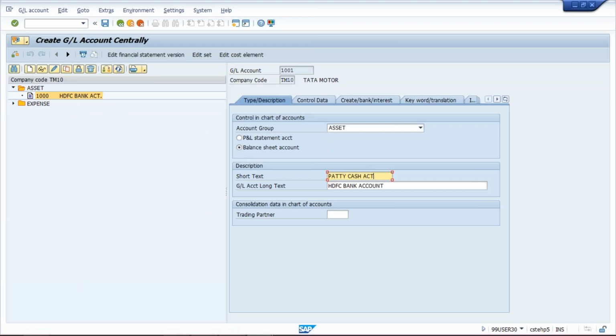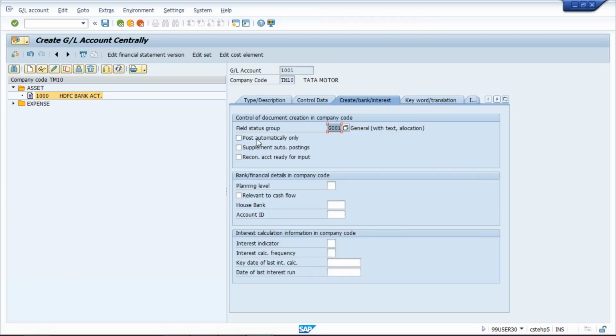Petty cash account I have given. Then the remaining settings will be the same. Click on the create bank interest tab, then click on post automatically, and save it.